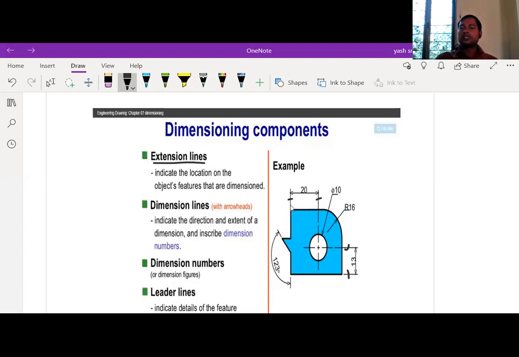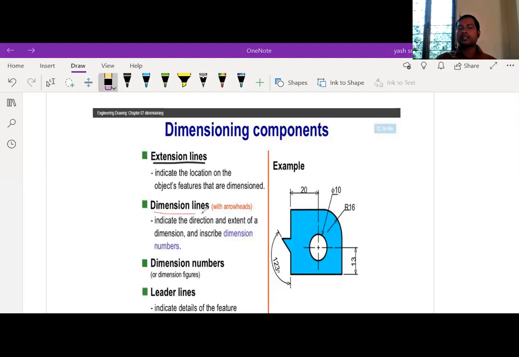For example, to represent this length of 20, we should extend this portion from this line. These lines are called extension lines.